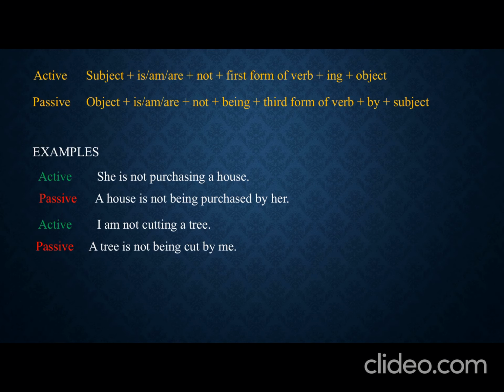Like, what is the structure of the active voice? Subject plus is/am/are plus not plus verb first form plus ing plus object. And what is the passive voice? Object plus is/am/are plus not plus being plus third form of verb plus by plus subject. So here it is: she is not purchasing a house.